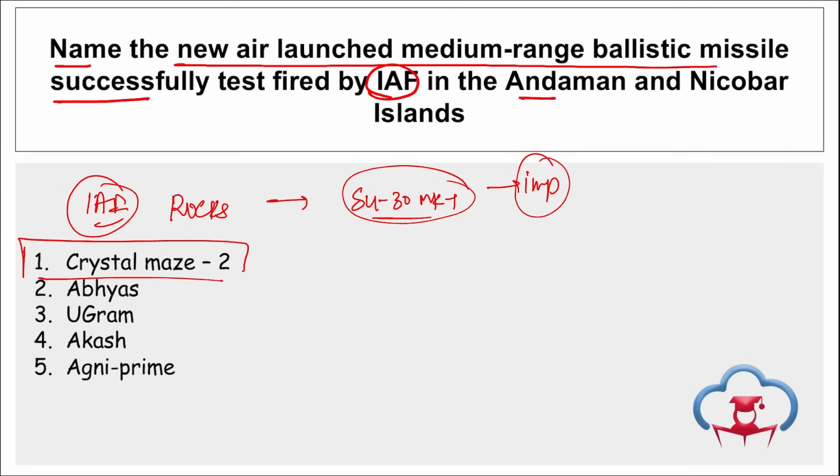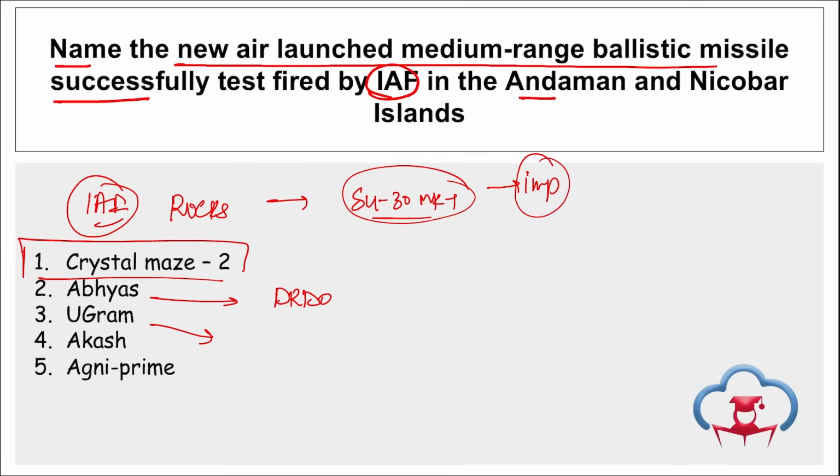If we talk about Crystal Maze 2, this is capable of hitting a target of about 250 kilometers, right? It is basically an air to surface missile of Israeli origin, correct? And it is GPS enabled. Then if we talk about Abhyas, remember DRDO carried out the successful flight trials of the high speed expendable aerial target, that is Abhyas.